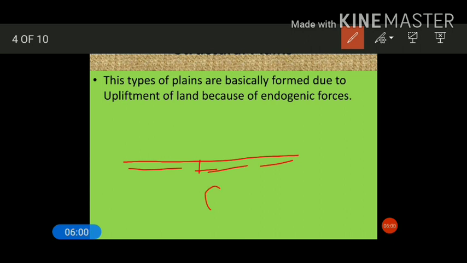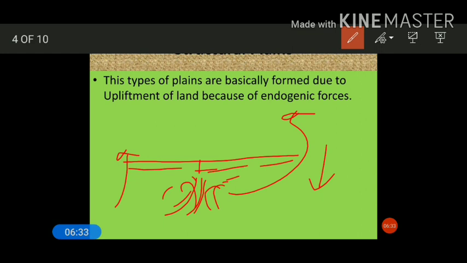So the boiling magma forms convective cells, and these convective cells will try to split the continental plates in different directions. This is the main reason for the movement of the tectonic plates, and the force that is generated from the interior of the earth is termed endogenic forces. These endogenic forces try to uplift the landforms, or they may submerge the landforms. So submergence or subsidence of the landforms may result in extensive plains. Such types of plains are known as structural plains.